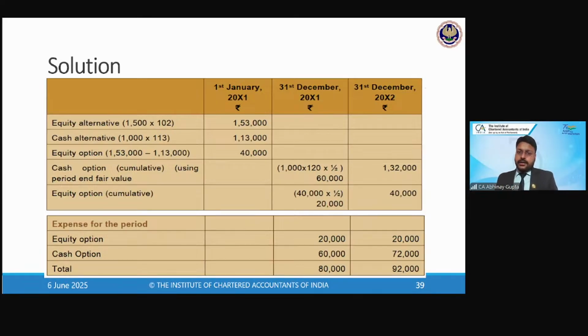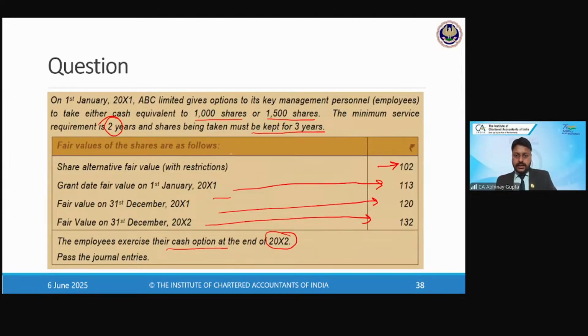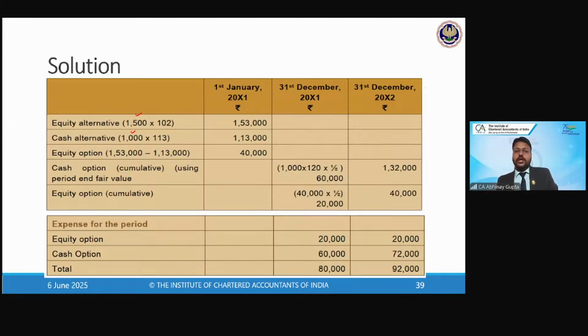On the date of the grant, that is 1st of January, either 1,500 shares will be given or the 1,000 shares cash value will be given, right? What is the fair value of the equity shares on the date of the grant? It is 102. So 102 is the fair value of the shares if the other party chooses the equity alternative. So 1,500 into 102, the amount comes to 153,000.